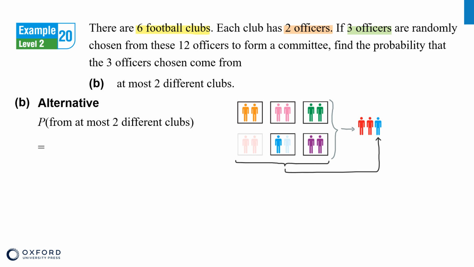2 officers chosen come from the same club means that 1 club is chosen from 6, which is 6C1, times 2C2, which is to choose 2 officers from the 2 available in this chosen club. We have already chosen 2 officers. There remain only 10 officers to choose from which we have to choose the 3rd member, so it's 10C1. Multiplying everything together and then dividing it by the total number of ways to choose 3 officers from 12, which is 12C3, the same answer, 3/11, can be obtained.